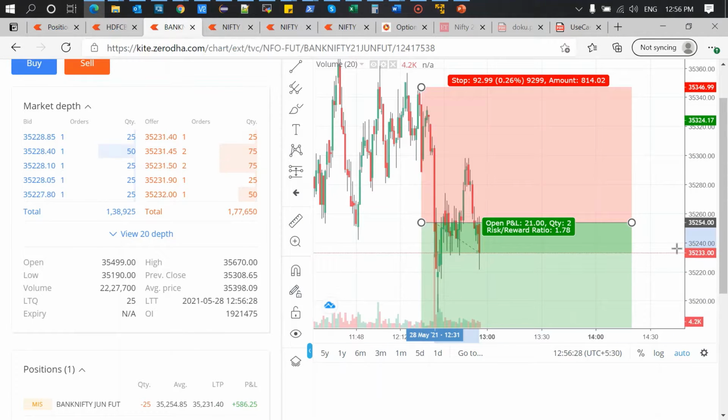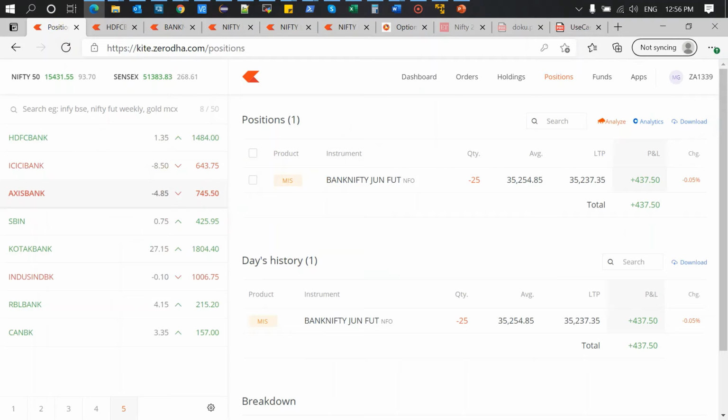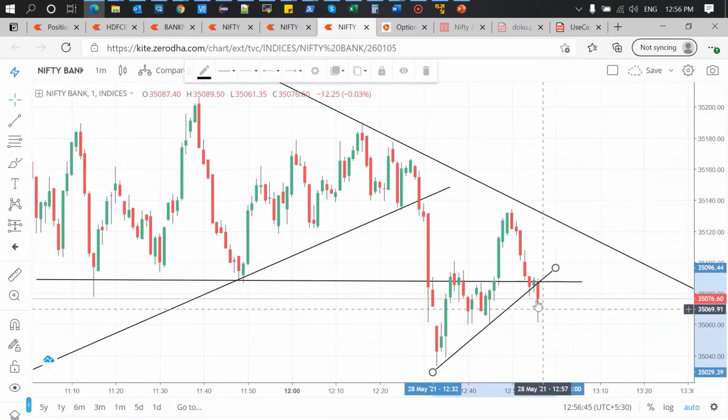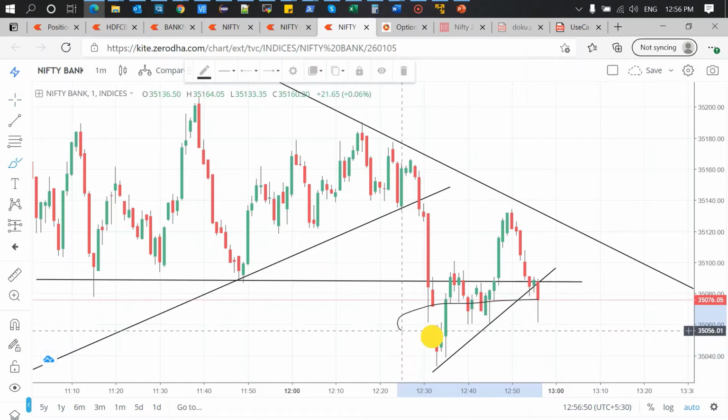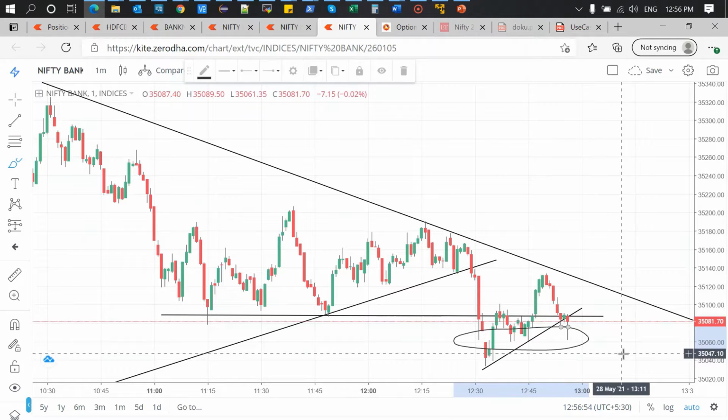Welcome back traders. Bank Nifty is giving a good move, around 500 rupees profit, and it is retracing for now. So this is the position book. Market seems to be sideways. As soon as it fell, you can see a complete recovery forming a wick. That means this area is a very good demand zone. So this area should be broken in order to make a downside fall.